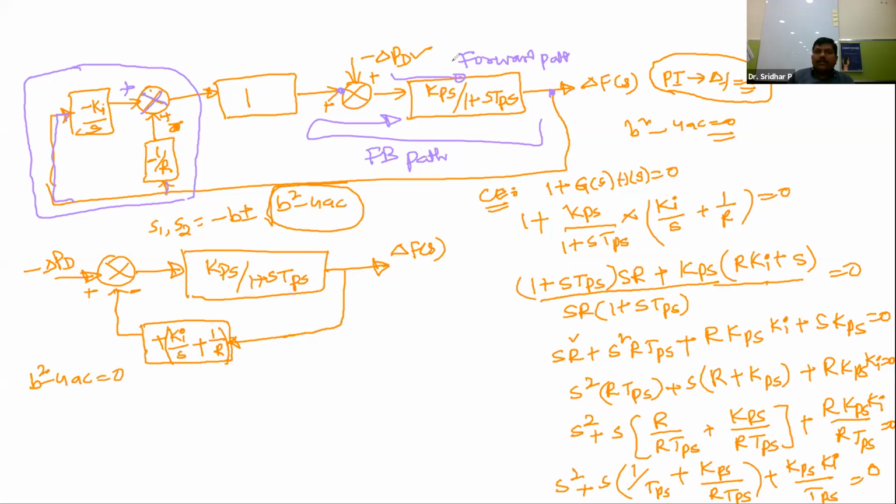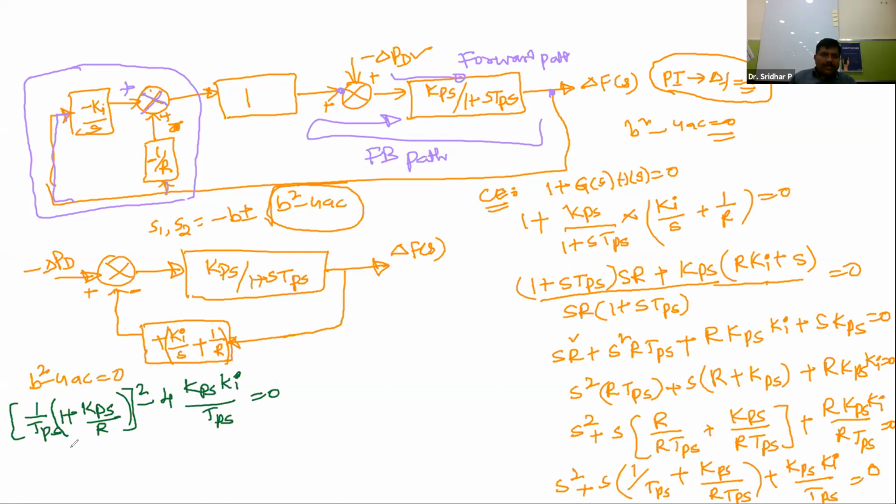So b square is nothing but 1 by TPS, taking it as common, 1 plus KPS by R, whole square, minus 4, where a is 1 and c is nothing but KPS into KI by TPS, is equal to 0.